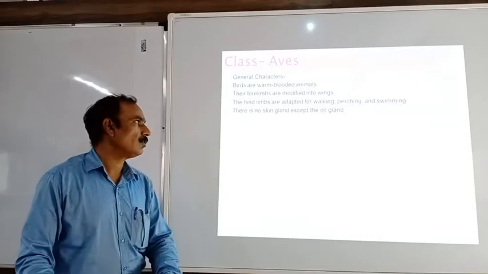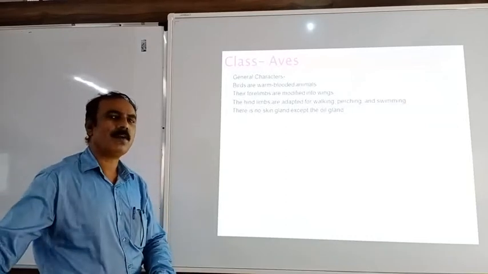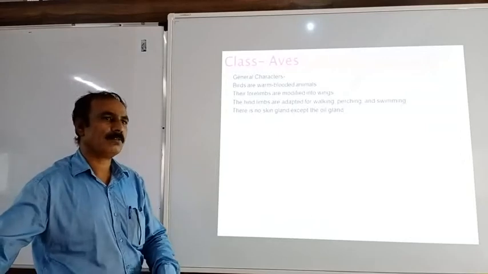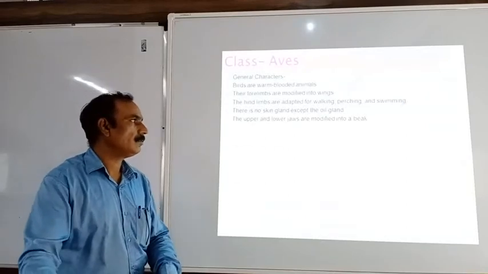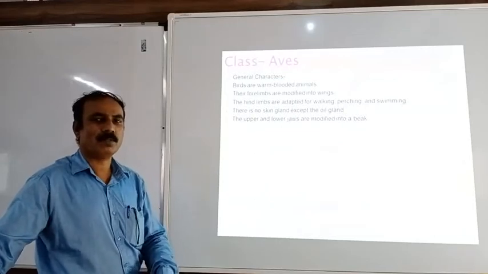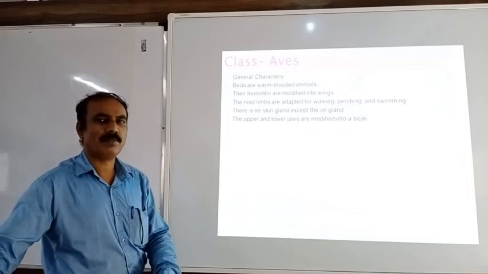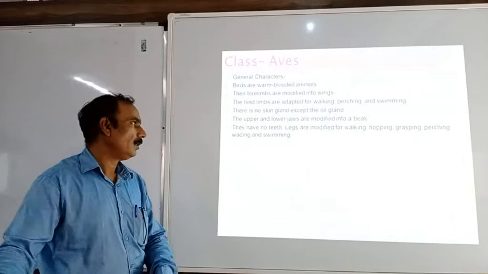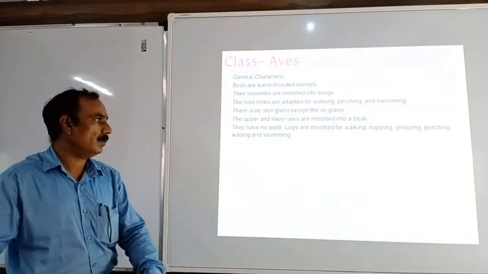Then there are no skin glands except the oil gland. So only oil glands are present in the skin, otherwise there are no glands in the skin. When you see the upper and lower jaws of the birds, they are modified into the beak. There are no teeth in the beak of the birds.